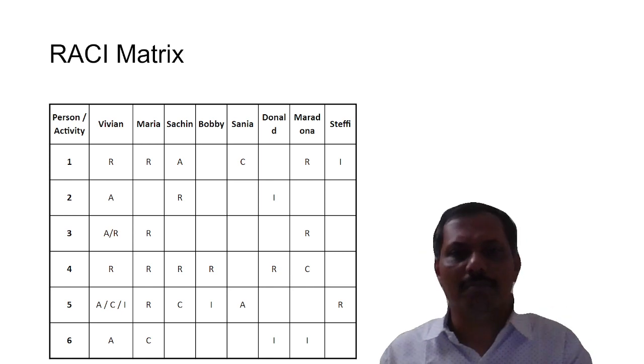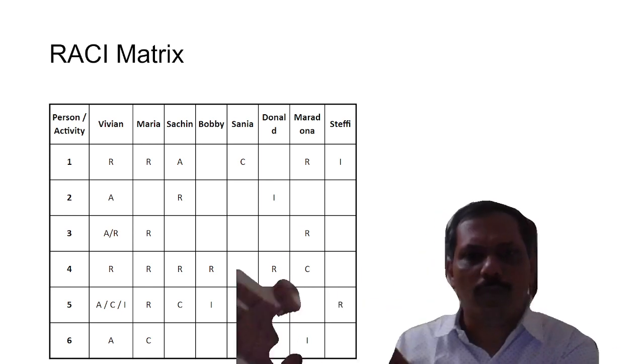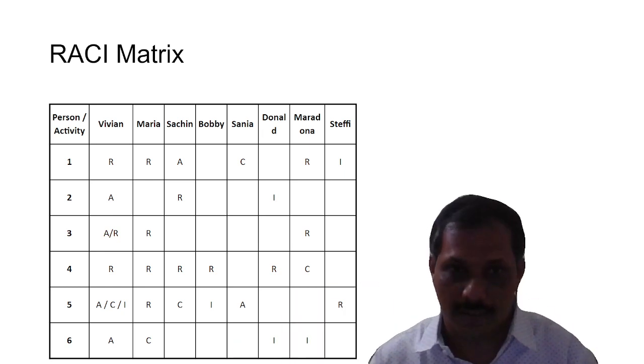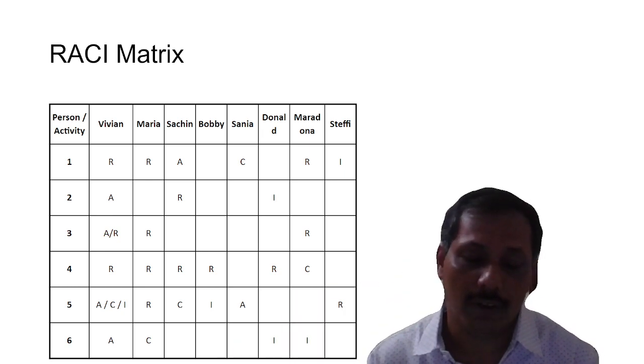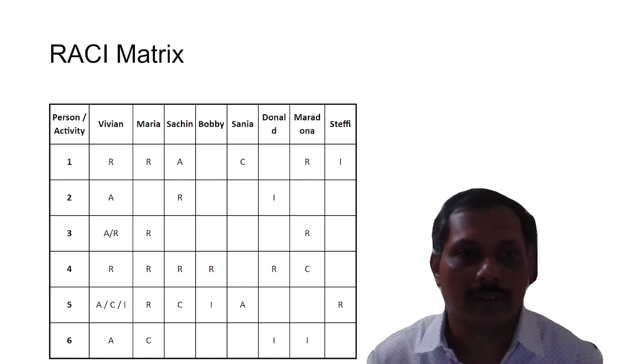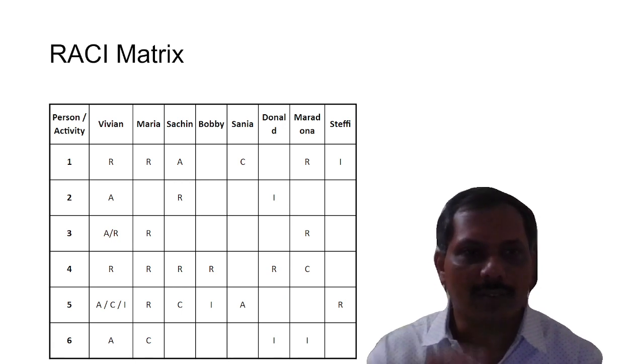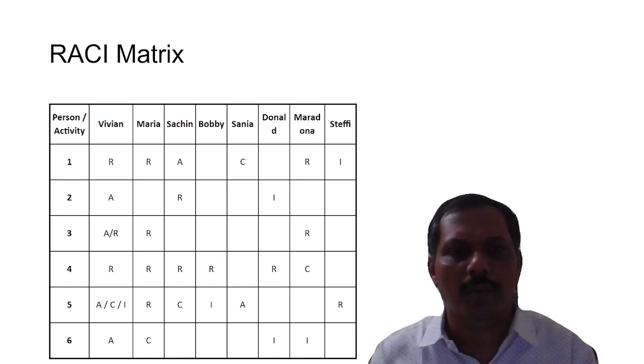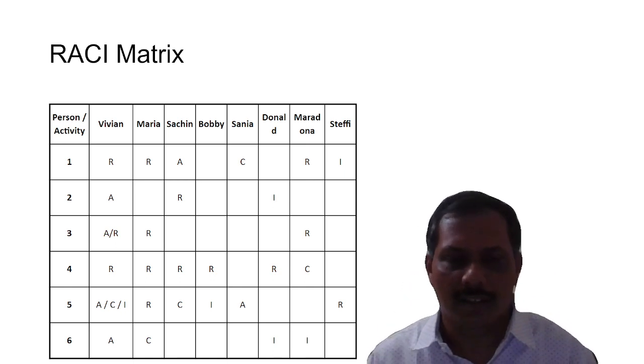And that person may be using our report as input to do his or her job. We don't know what that person does with it, but we are informing it. We are informing it to that person. Okay, so this is a brief about responsible, accountable, consulted and informed.